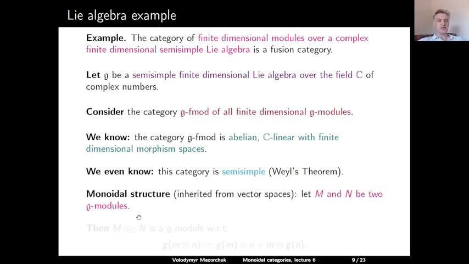And the next observation is that this category has a natural monoidal structure inherited from the category of vector spaces. If M and N are two G-modules, then the tensor product over C of M and N has a natural structure of a G-module, which is given by the following formula. If we take an element g in G and apply it to m tensor n, this is defined as g of m tensor n plus m tensor g of n.